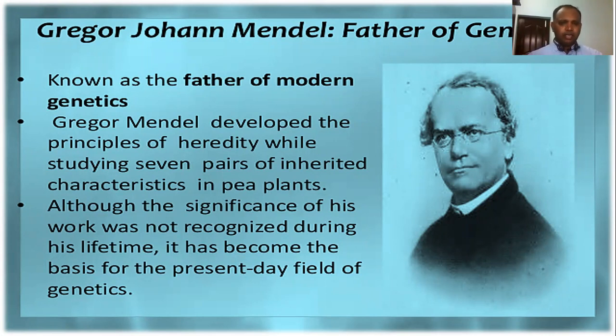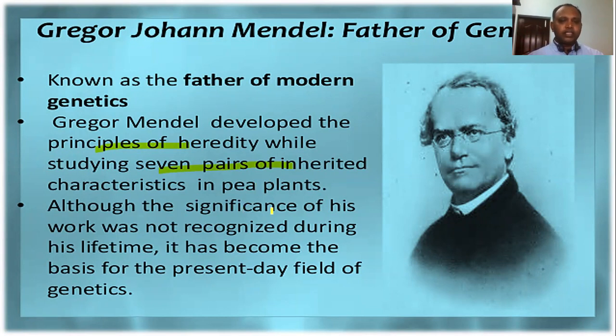Okay? And this particular scientist, Gregor John Mendel, developed principles of heredity while conducting experiments in garden pea plants. When studying 7 pairs of inherited characteristics in pea plant, he developed principles of heredity.